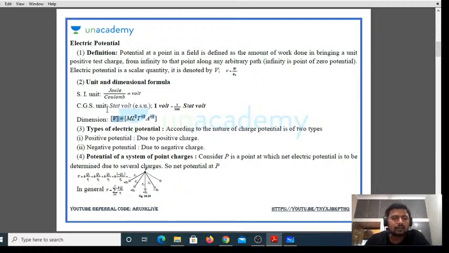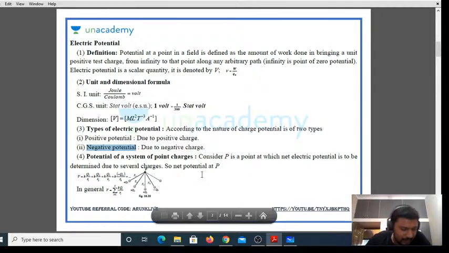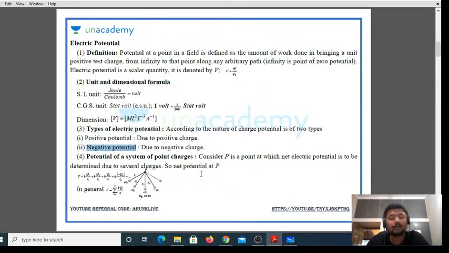So, the types of electric potential. There are 2 types of electric potential: positive potential and negative potential, right? Positive potential would be positive in what case? The potential would be positive when the source charge is positive. Negative potential would be in what case? The potential would be negative when the source charge is negative.